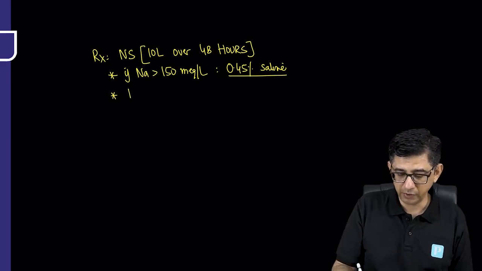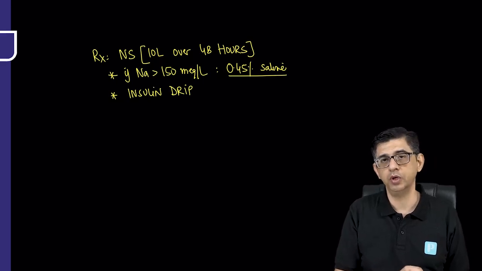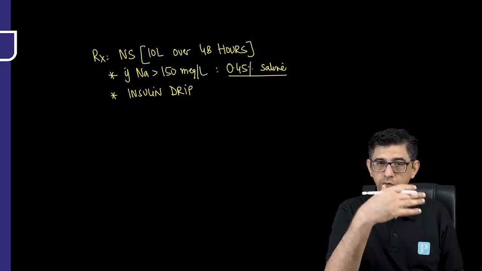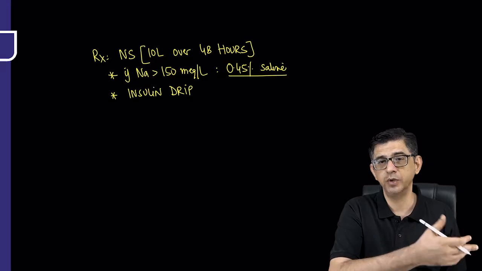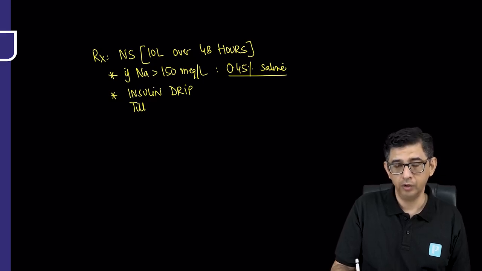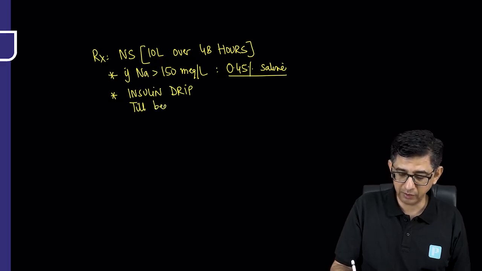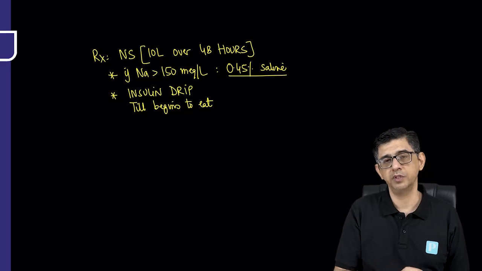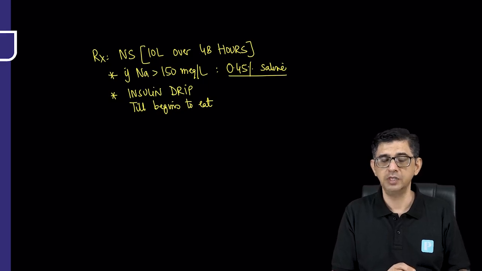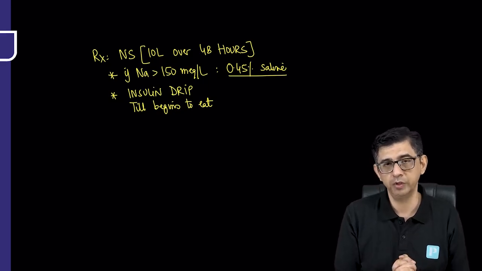As far as the administration of insulin is concerned, we can again give an insulin drip, and the insulin drip will again cause the sugar to go inside the muscles. The sugar was grossly elevated at 800, so it downgrades to 700, 600, 500, and gradually the patient will tend to improve. The insulin drip will be continued till the patient regains consciousness and is in a status where he begins to eat. And once he begins to eat, we'll switch this patient over to subcutaneous insulin. That's going to be a basal bolus regimen. So these are the details that I would like you to remember for this topic.